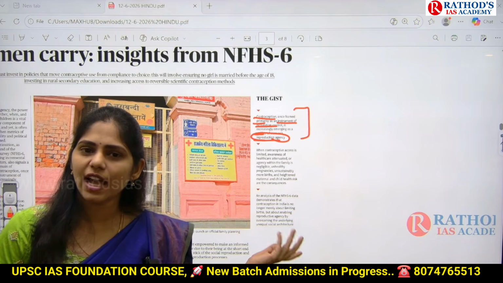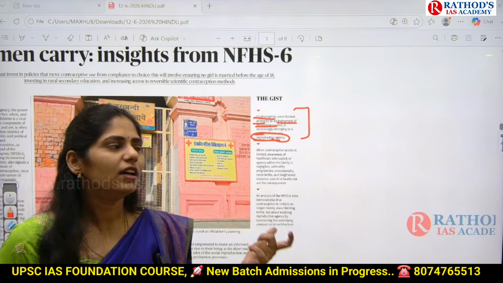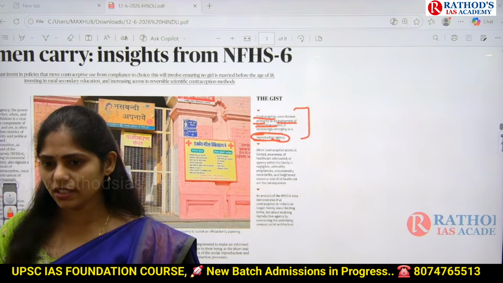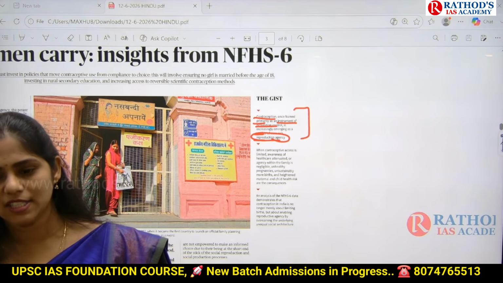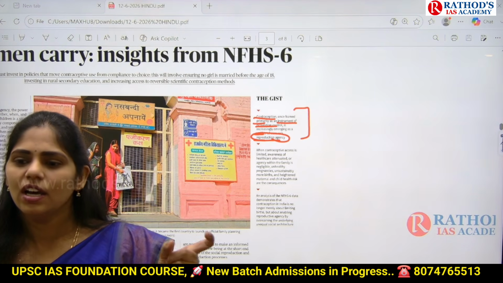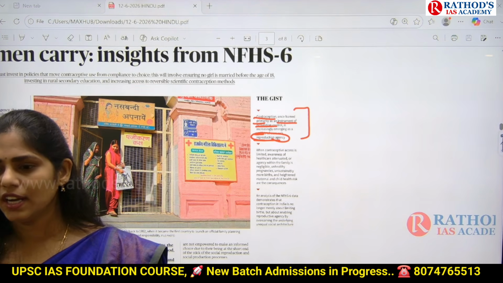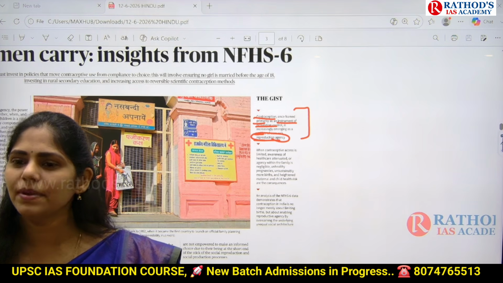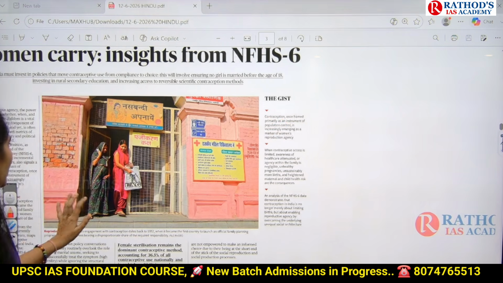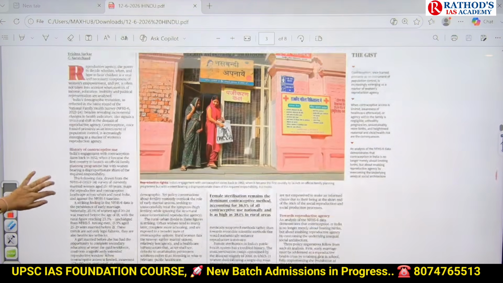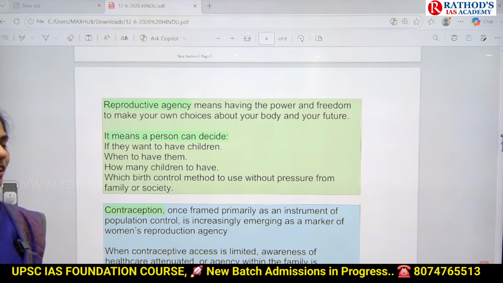So how UPSC can ask a question here is: reproductive agency is seen in the news, what is it? Or else the question may go this way: National Family Health Survey 6 said about reproductive agency, what is it? Like that UPSC can give you a simple choose-the-correct-answer question. So please make a note, guys, reproductive agency means, okay, write down, reproductive agency means having the power and freedom.